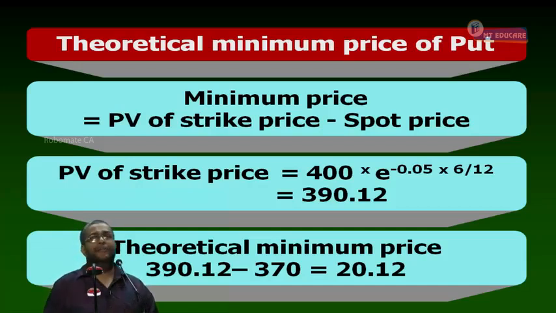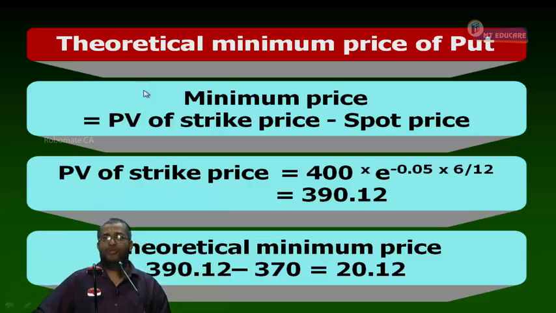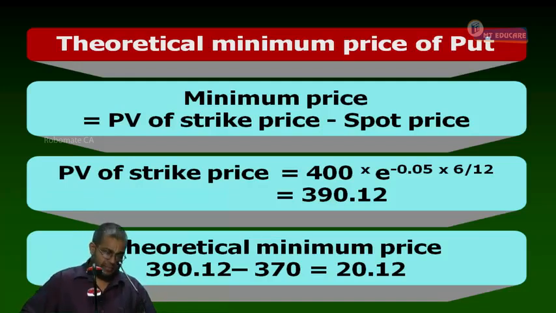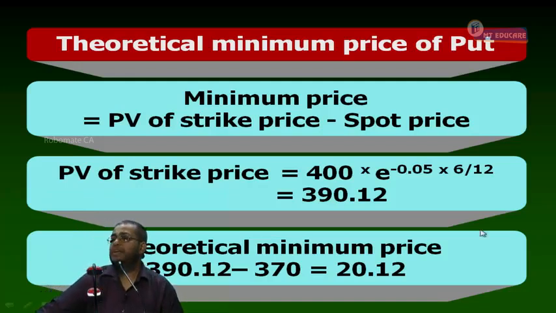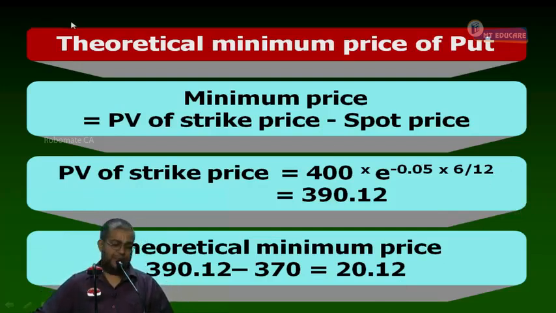Now, write down. The put option is worth minimum, fill in the blanks, how much? 20.12. The put option is worth minimum 20.12, but is trading in the market at how much rupees? 10 rupees.